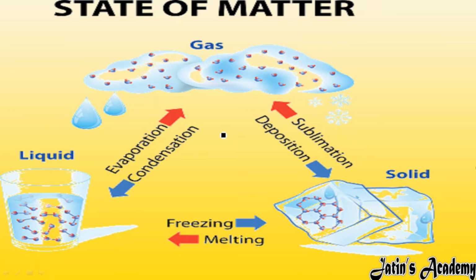Here you can see dramatically how the state of matter can be changed. For example, first we have a solid. When we melt the solid, firstly melting will come, and it will convert into a liquid. When you boil the liquid, or when evaporation takes place, it converts into the gaseous state. And when deposition happens, the gaseous state directly converts into the solid state. So what do we mean by freezing, melting, evaporation, condensation? All these things we are going to discuss now.